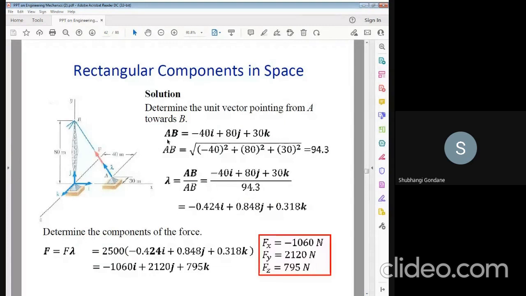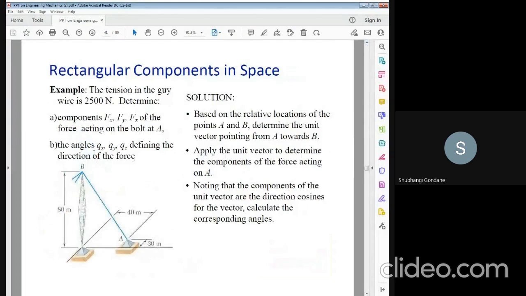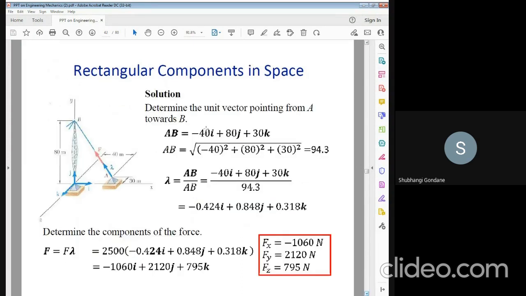The solution is your 3D numerical. One of the numericals which is asked in GATE examination. This is the numerical. The tension in the guy wire is 2500 Newton. Determine the components Fx, Fy and Fz, and the angles Qx, Qy and Qz. So you have to first find out the three views, that is the AB. The values are given 40i, 80j, 30k.